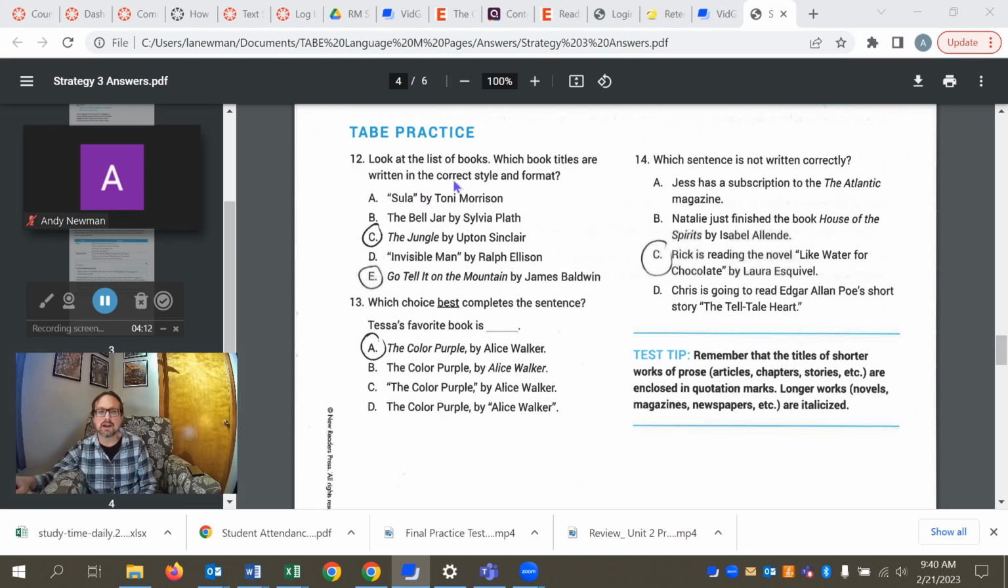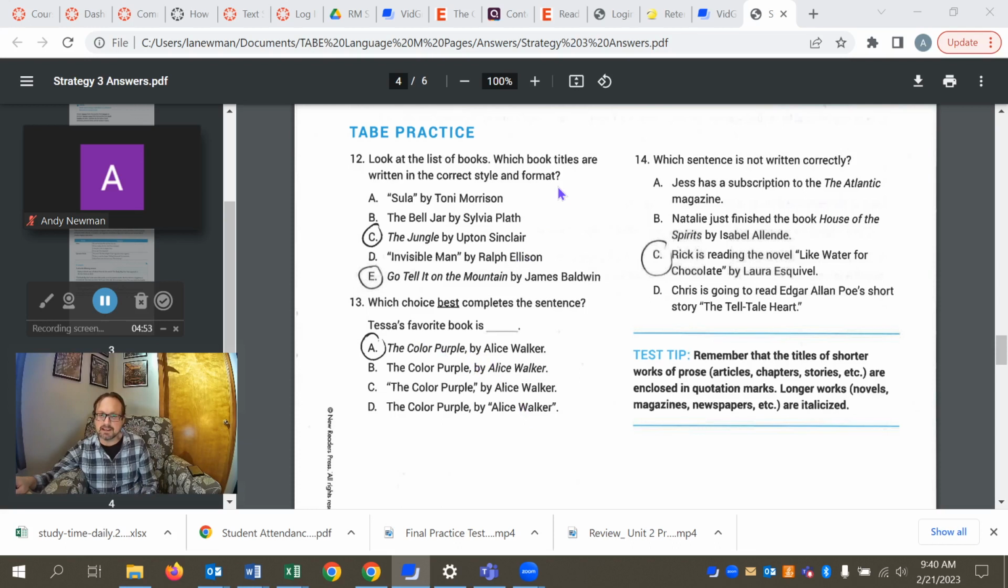In 12, we had 2 correct answers. Which ones are written in the correct style and format? The Jungle, italics, it's a novel. We do not put the author's name in italics. And then Go Tell It on the Mountain, also a novel, is italicized as well. Okay, in 13, A is the correct format of The Color Purple. It's a novel, so we put it in italics. We would put a comma after the title if we wanted to give a byline and then the author's name, as we've done here. But again, don't italicize the author's name, don't put the author's name in quotation marks.